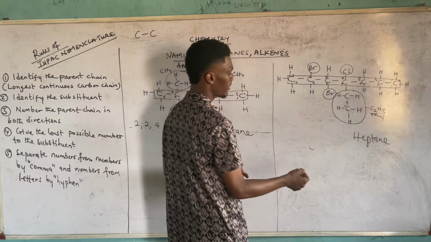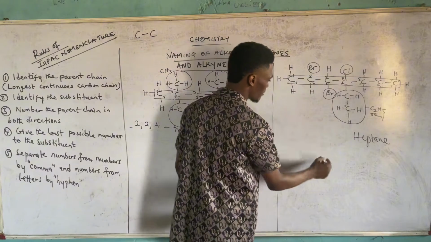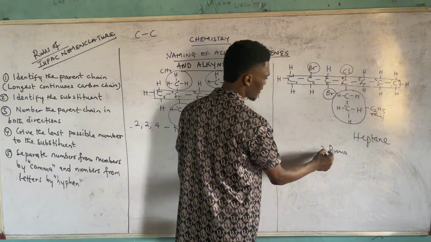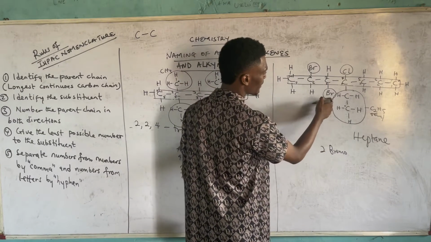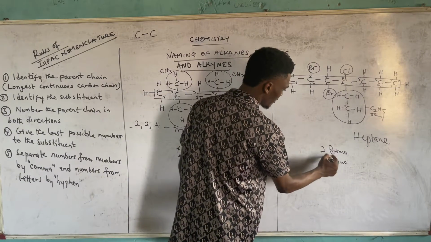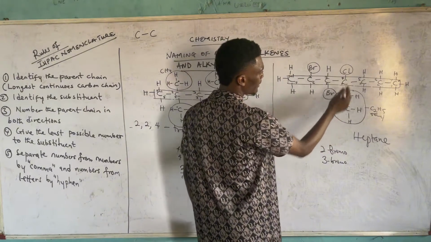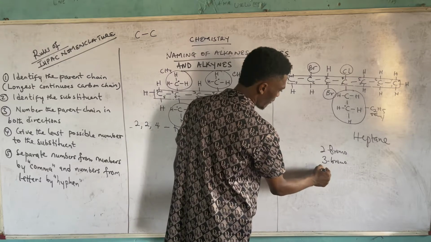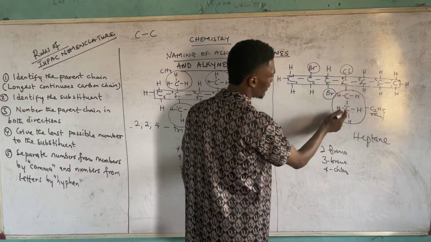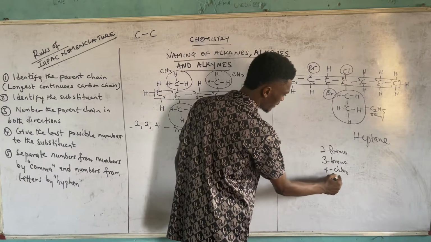Alright, so let's bring out the substituents to ease our stress. The first substituent there is what? Bromo, which is this one. So there's 2 attached to it. Then the second substituent is still bromo, which is 3 bromo. Then this one, 4, we have 4 chloro, and we also have the same 4 again for ethyl, so 4 ethyl.